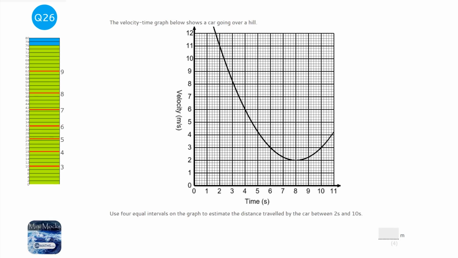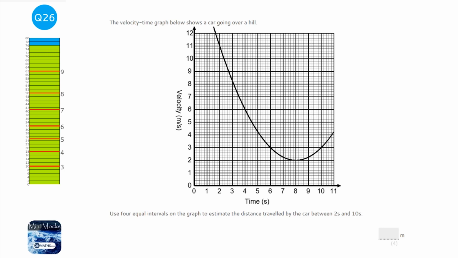The first thing to notice with this question is that to find a distance from a velocity-time graph, you've got to work out the area underneath the curve. Now, at A level there are much easier ways of doing this, but at GCSE we have to do this using the trapezium rule.